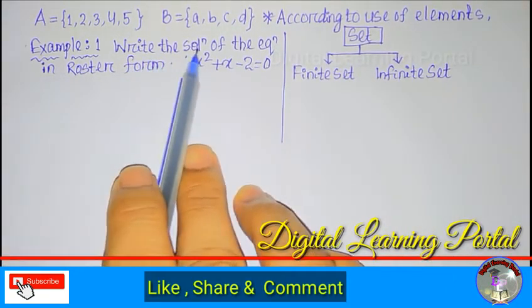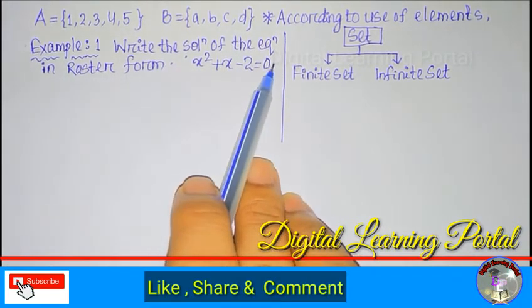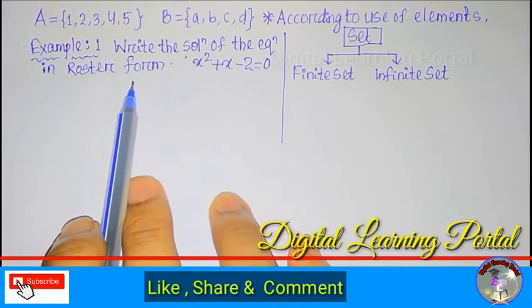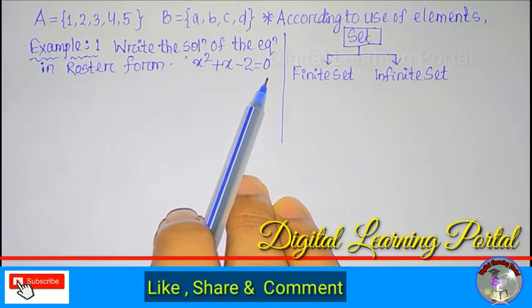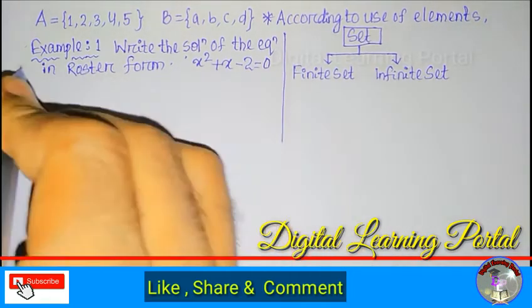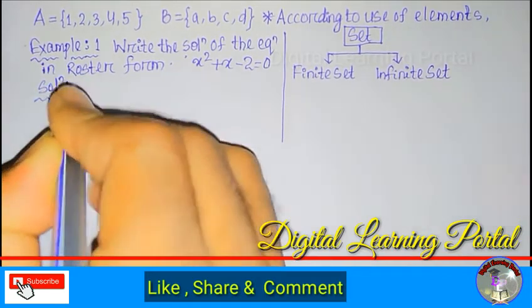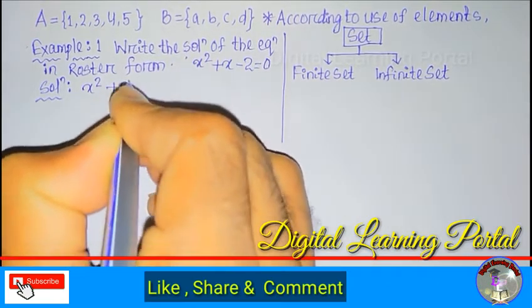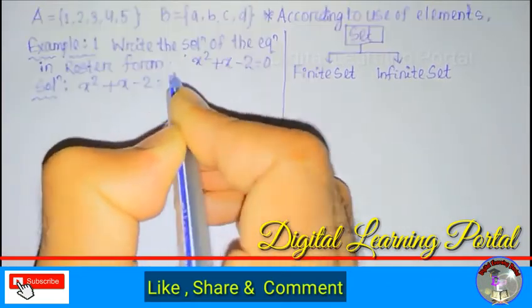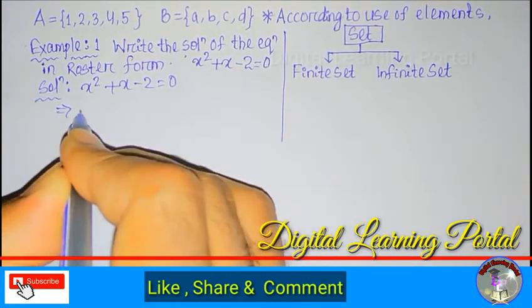Write the solution of the equation x square plus x minus 2 is equal to 0 in roster form. We have the equation and we have to write its solution in roster form. So let's solve it. First of all we write the equation, x square plus x minus 2 is equal to 0. We factorize it.